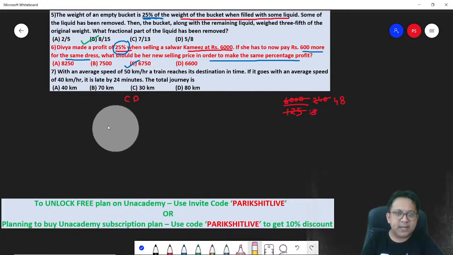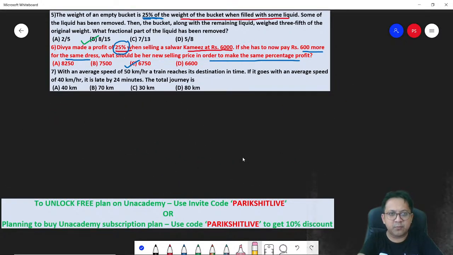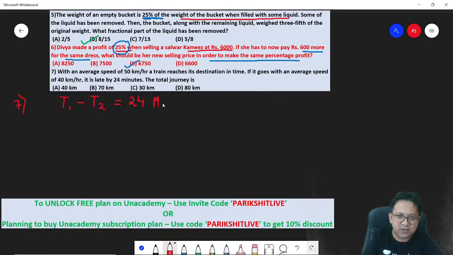With an average speed of 50 kilometers per hour, a train reaches its destination in time. If it goes with an average speed of 40 kilometers per hour, it is late by 24 minutes. The total journey is how many kilometers? That's what you need to determine. So they have given you two scenarios. The difference between the two times, time 2 minus time 1, is 24 minutes.